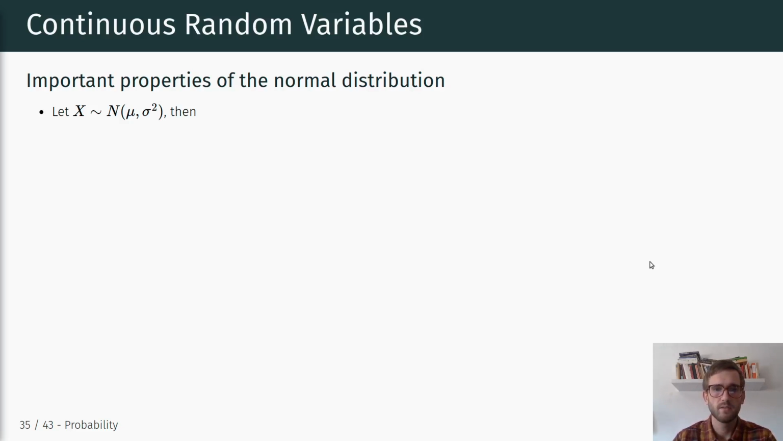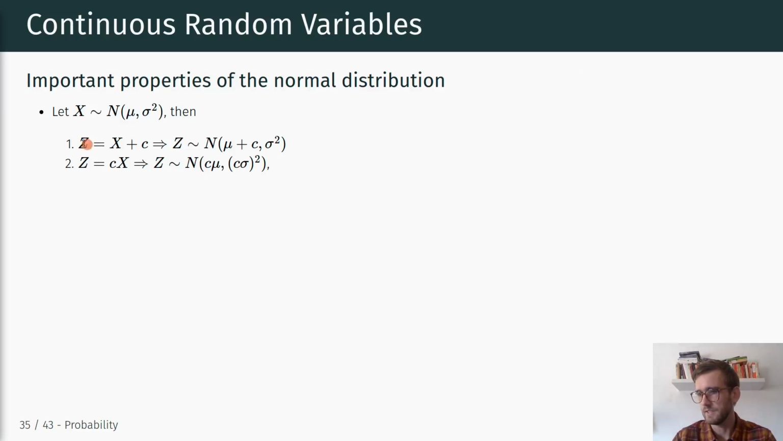There are a couple of important properties of the normal distribution that I'm just going to mention briefly. Suppose we have a random variable x that is distributed normally with a mean of mu and a variance of sigma squared. Then we can specify a new random variable z, which is just the random variable x plus a constant c. If that is the case, then we know that z is also normally distributed with a mean of mu plus c and sigma squared. The variance is the same, right? So adding a constant to a normally distributed random variable still results in a normally distributed random variable. The only thing that changes is that the mean is shifted according to that constant.